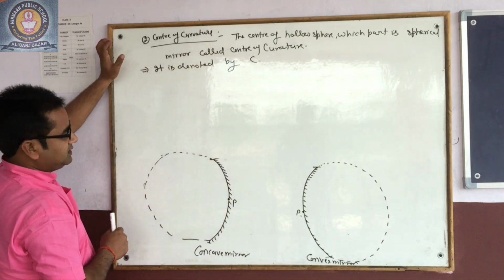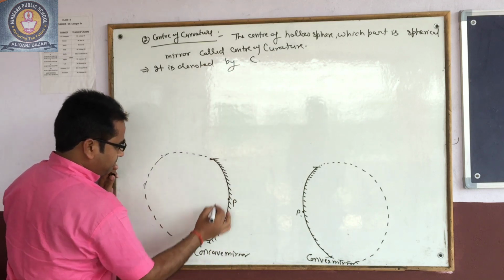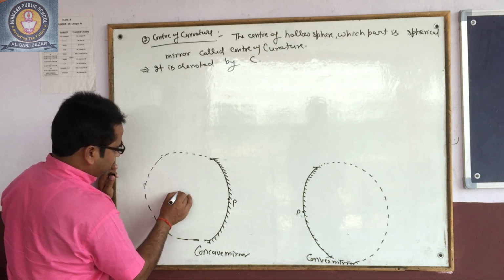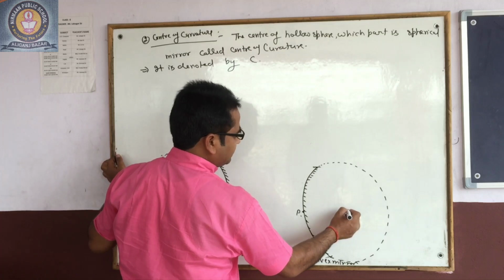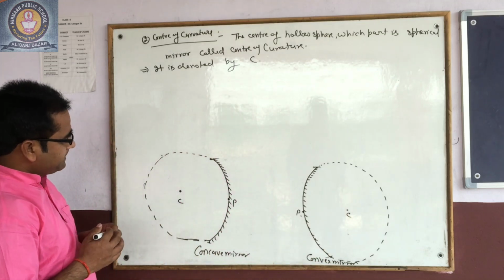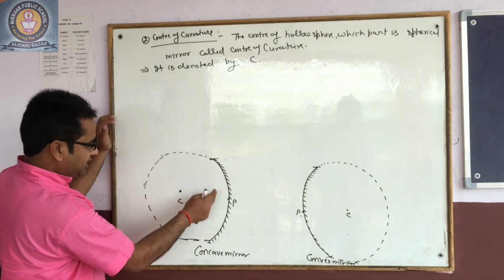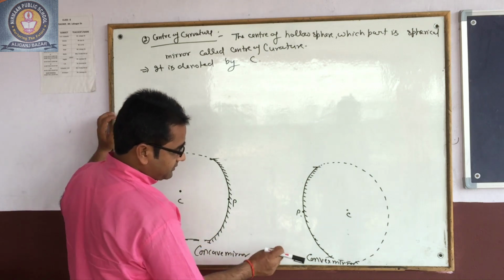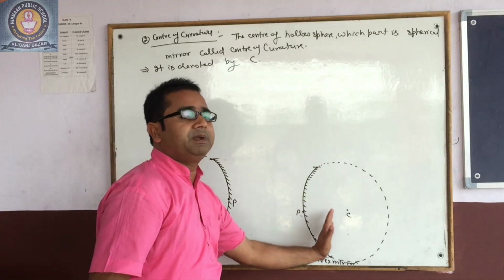This is the hollow sphere, and this is the part of the mirror. The center of the hollow sphere is called the center of curvature. Keep one point in your mind: the center of curvature in a concave mirror is located in front of the reflecting surface, and the center of curvature of a convex mirror is located behind the mirror.